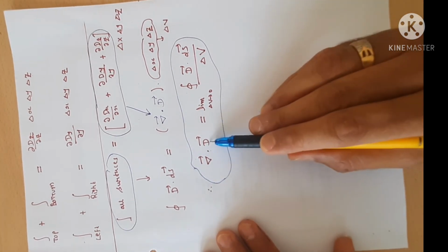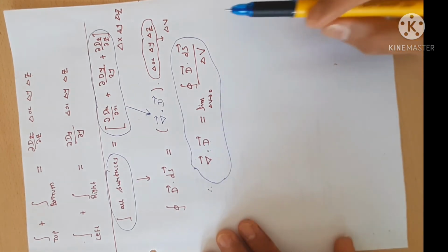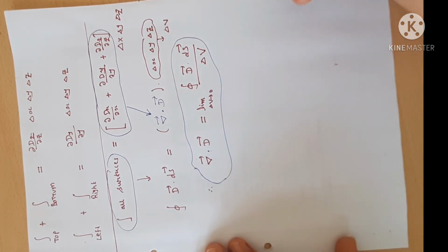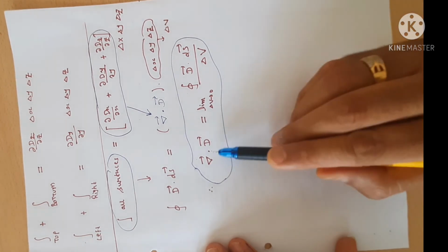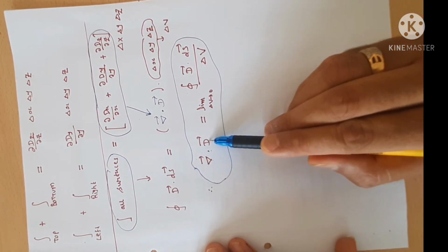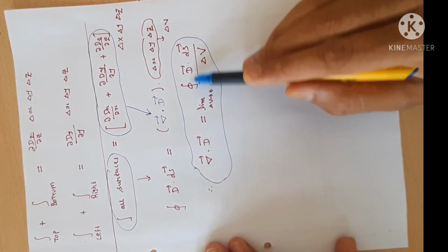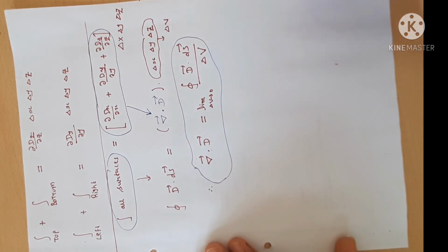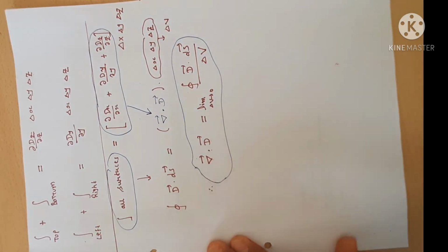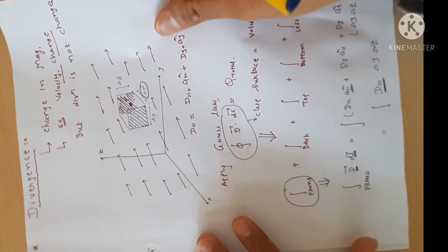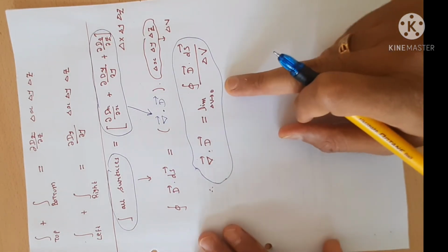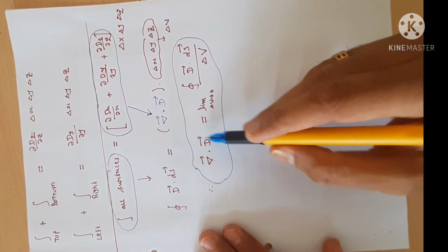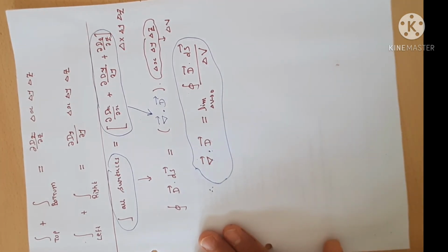So divergence of any vector: it is not necessary that you always take D. You can consider any vector A, B, C, D, E, F, G, any vector. Divergence of any vector is equal to the closed surface integral of that vector when the volume tends to 0. So this is the definition of divergence. In simple words, divergence means change in magnitude, but in technical words, this is the divergence. And if you do the dot product of any vector quantity with the del operator, it is also known as divergence.